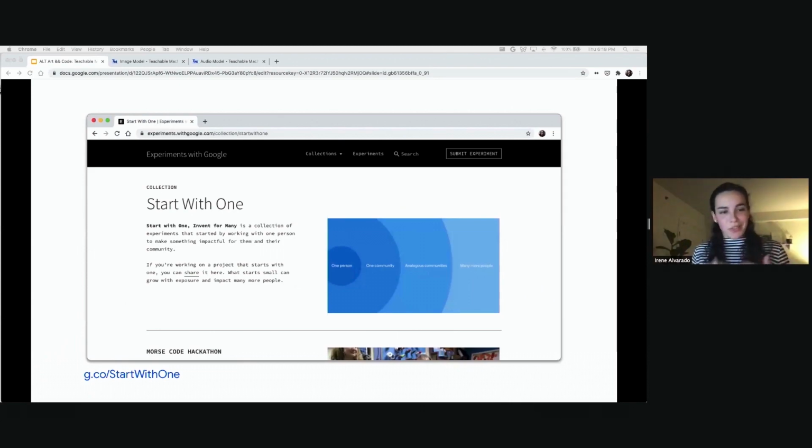So there are a lot of other projects that fit into this bill. And if you're curious about them, you can see some of them on this page, g.co/StartWithOne. It's also a page where you can submit projects. So if any of you have a project that fits into this ethos, you're welcome to submit it there.